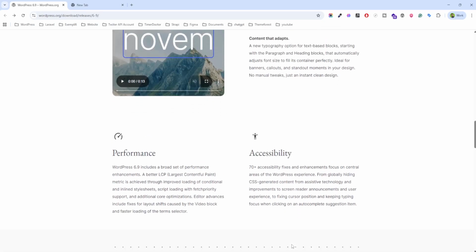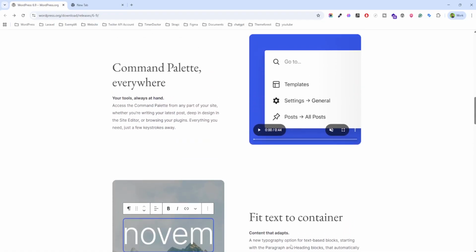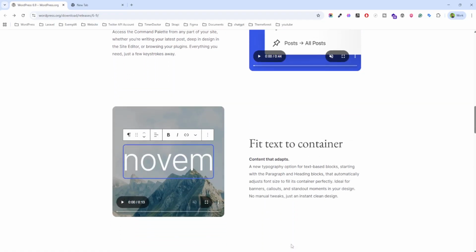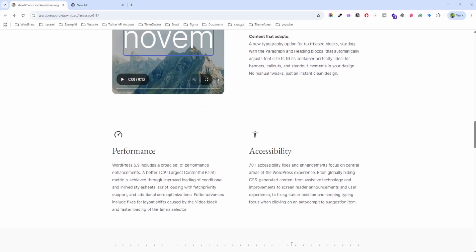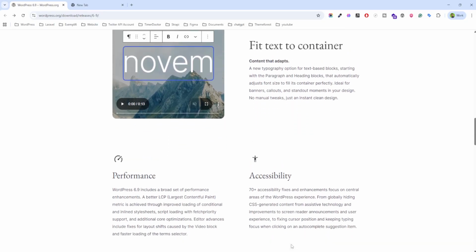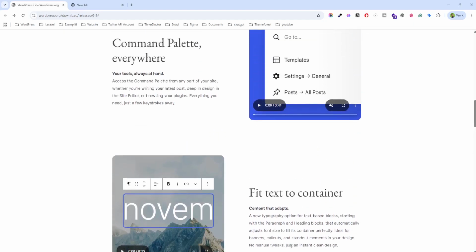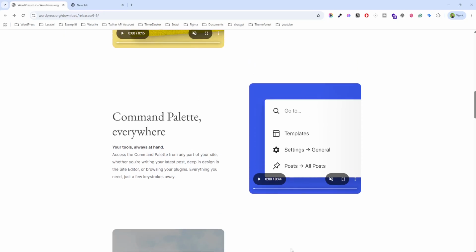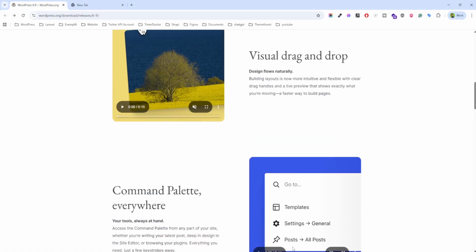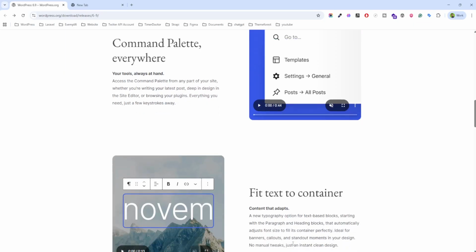One of the biggest new features is called Notes, and this allows users to leave comments directly on a specific block inside a page or post. Similar to commenting in Google Docs or Figma, this helps them give feedback, discuss changes, and resolve issues right where the content is being created.